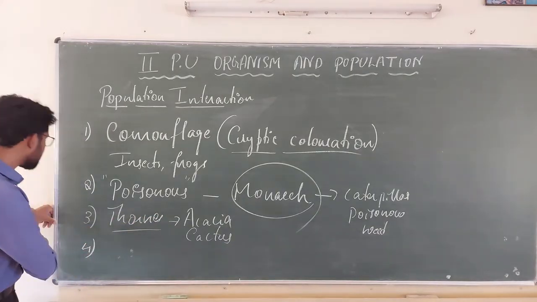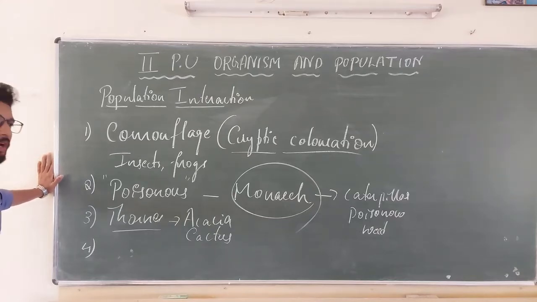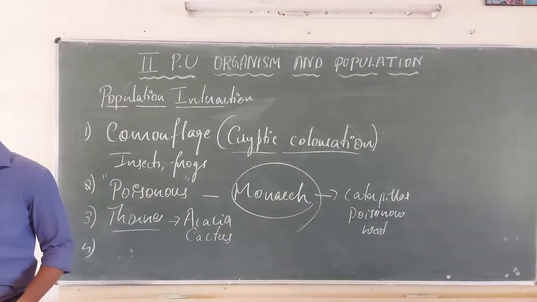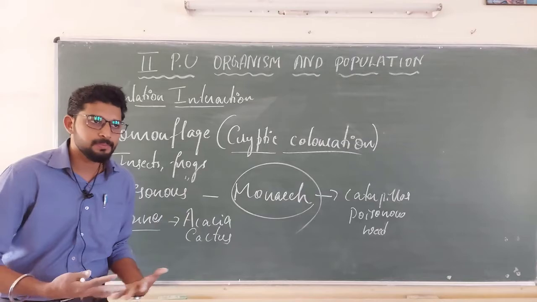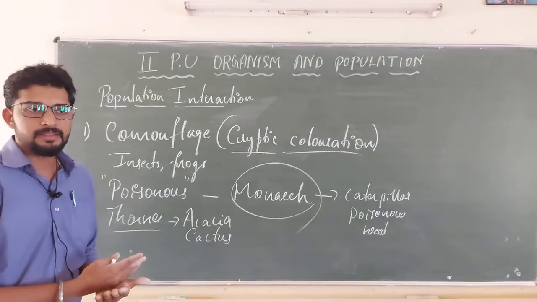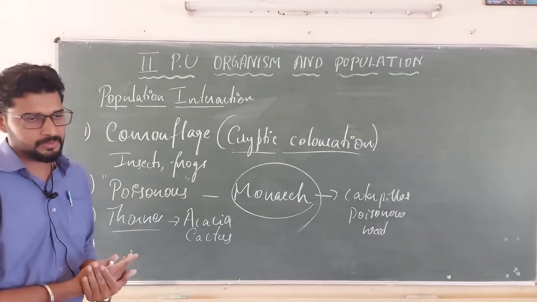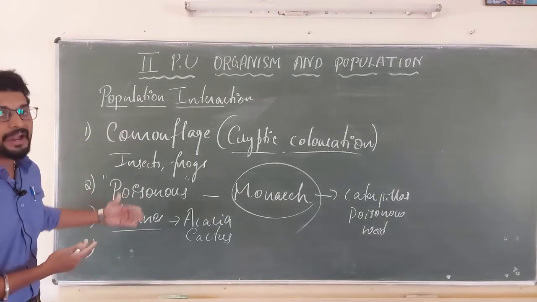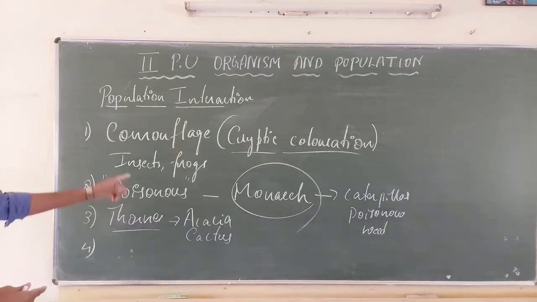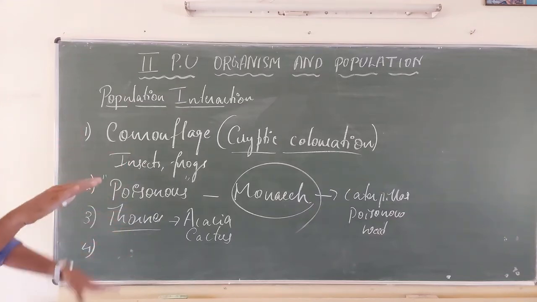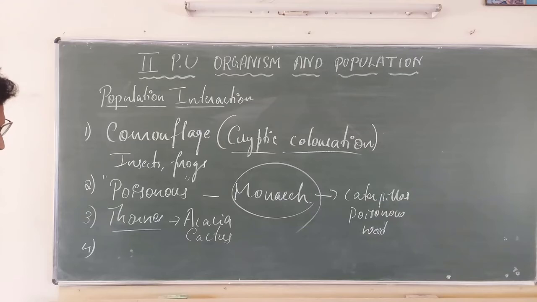Thorns, camouflage you have seen, some are poisonous also, some have thorns. The fourth one is very interesting. Before going to talk about the fourth one, my dear students, you must know, as time passes and evolution takes place, the prey adapts in such a way that they escape maximally from predation. Because of that, all these adaptations arrived. These adaptations are given by the blessing of nature, because there should be a biological balance.